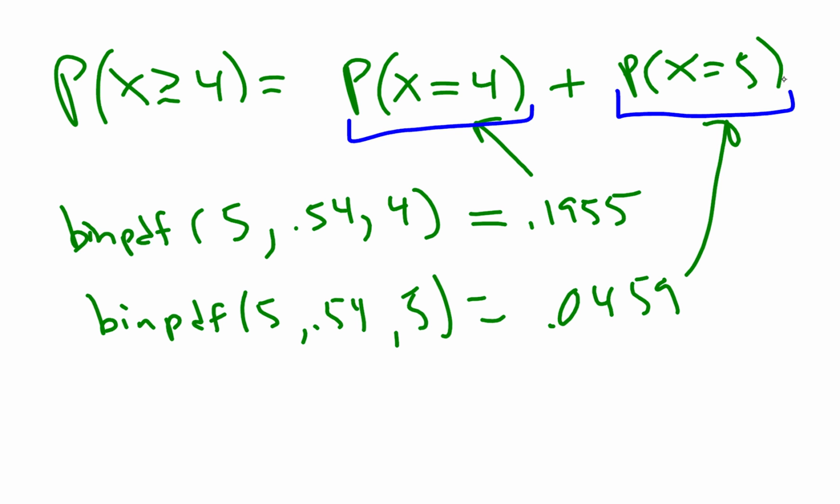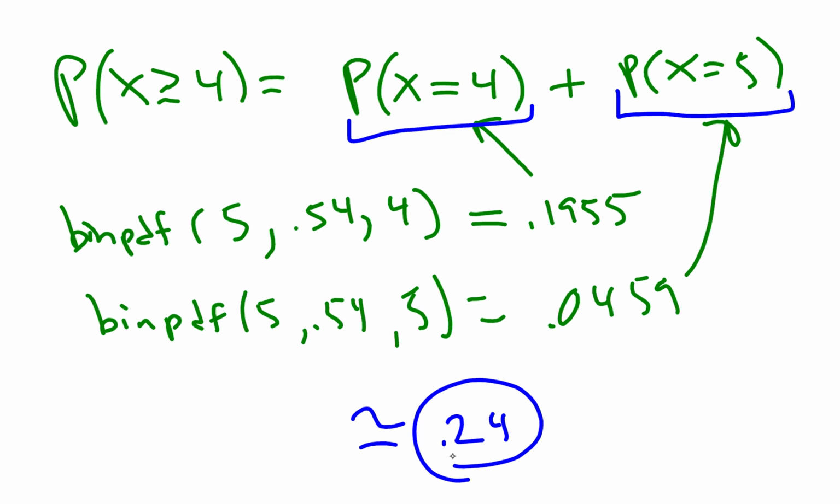0.1955 plus 0.0459, we just want to add these numbers, so let me do that for you. See what we get. Hold on a second. And we are getting around 0.24, so 24% of the time this would occur.